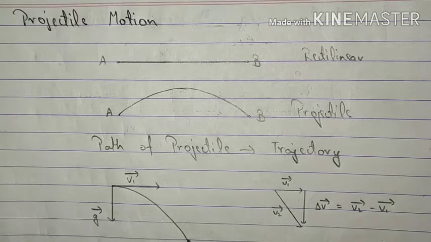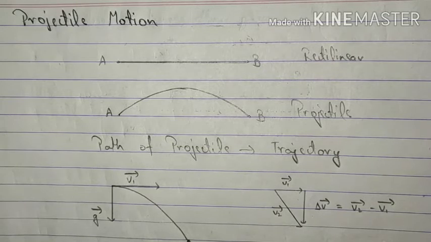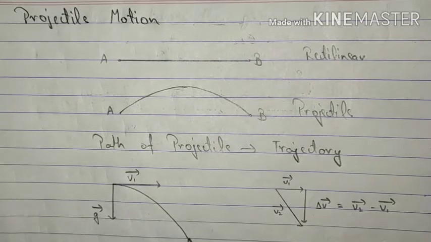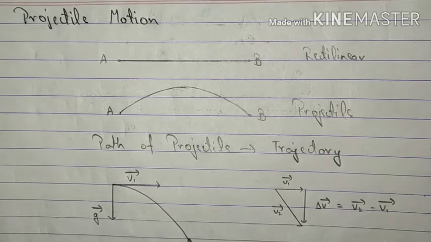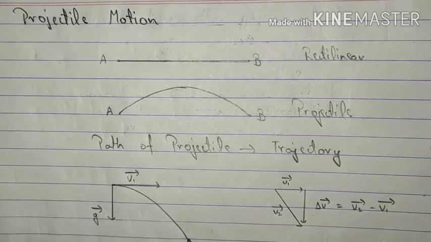In both these cases, the trajectory of the ball, or the path traveled by the ball, represents a projectile motion, as you can observe over here. The path followed by the ball is somewhat like this, and this is known as projectile, and such a motion will be known as projectile motion. The path traveled, or the path of the projectile, is called trajectory, and I have already told you this in the previous chapter.